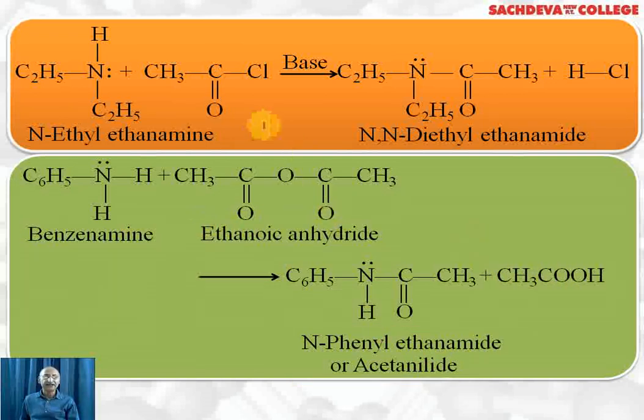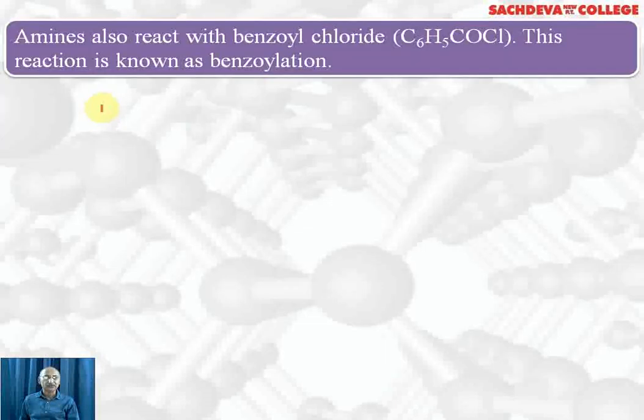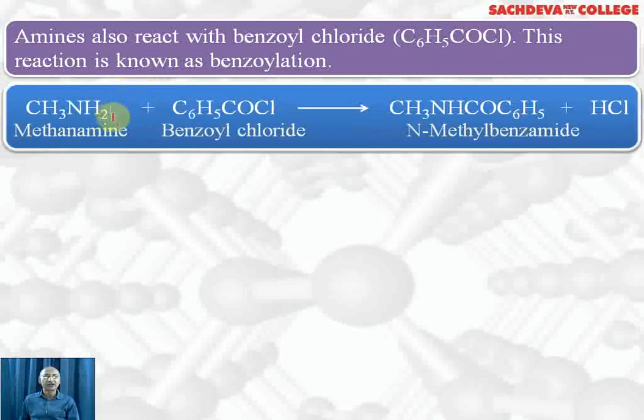Ethanoic anhydride is preferred over acetyl chloride because it does not get hydrolyzed readily, whereas acid chloride gets hydrolyzed very easily. So that is the reason that acetic anhydride or ethanoic anhydride is the preferred reagent for acylation. Amines also react with benzoyl chloride. This reaction is known as benzoylation or Schotten-Baumann reaction. Methanamine reacts with benzoyl chloride, HCl is removed, we get N-methyl benzamide.